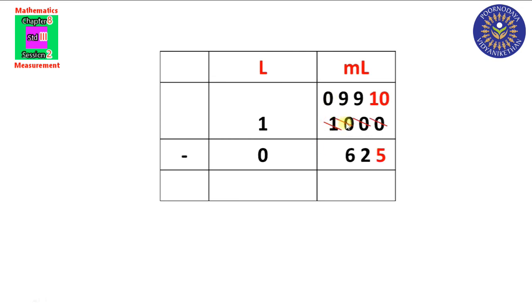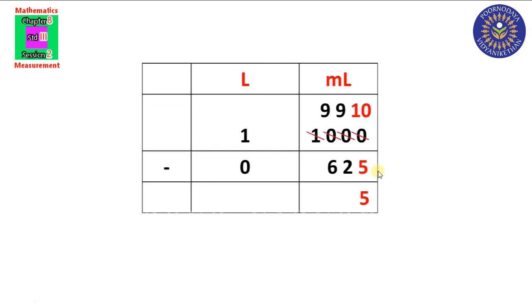From this 10 we will borrow again 1. So here in the tens place there is 10 and in the hundreds place there remains 9. From this tens place again we will borrow 1. Okay. So here in the tens place there remains 9. So what do we have to do? In the ones place there is 10. 10 minus 5 is equal to 5.